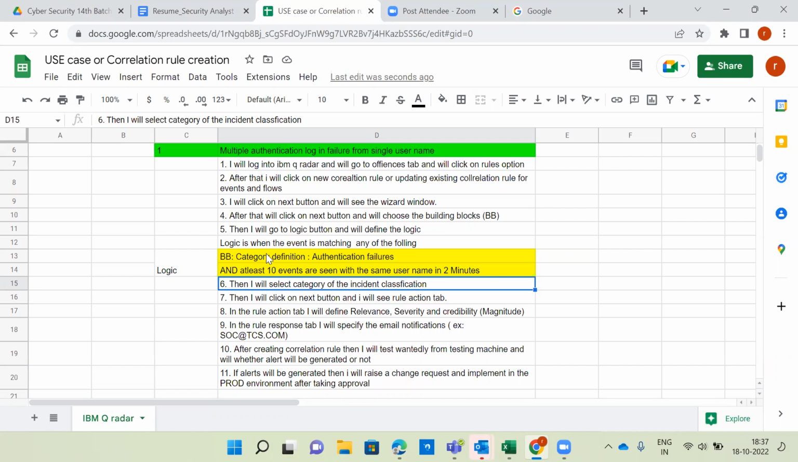Category definition will come automatically. We need not choose anything here. Automatically this one option will come. And authentication failures. What is the use case we are going to create here? Authentication failure. So, authentication failures.